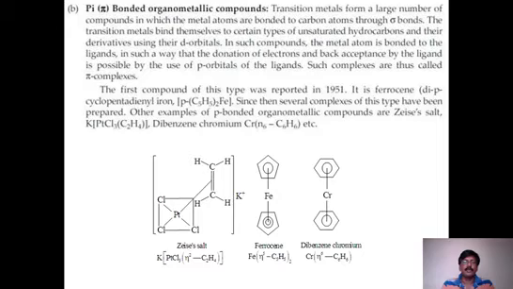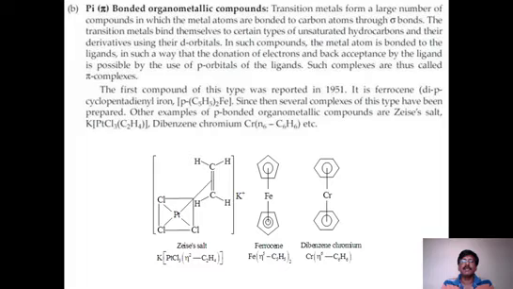Similarly, Zeise's salt is also a platinum complex, where on one side an alkene is present, because it has three chlorides on three sides of its complex. But on the other side we have the alkene, which forms a pi type bonding. Similarly, chromium also forms a dibenzene chromium complex with benzene, which gives a pi type bonding.